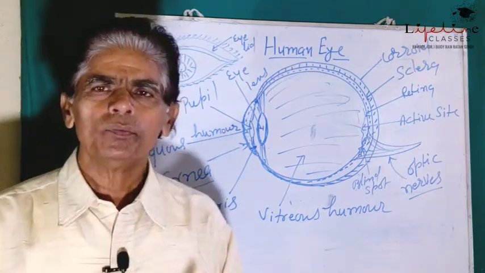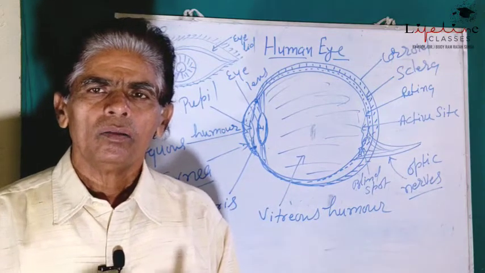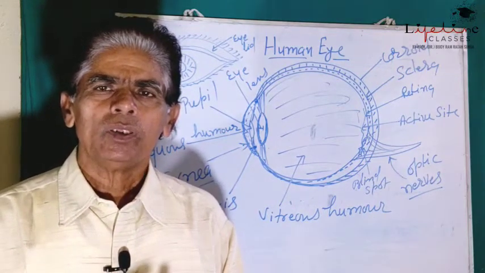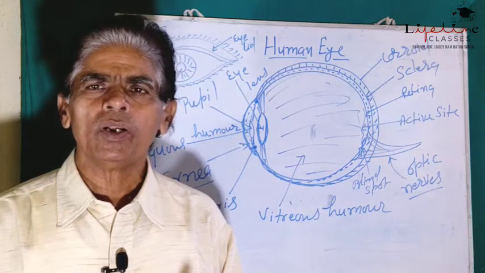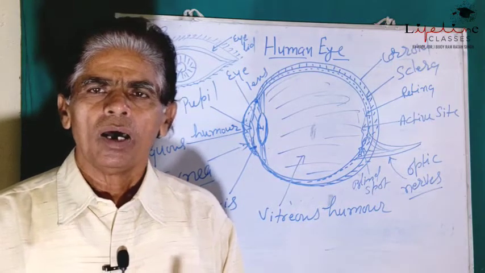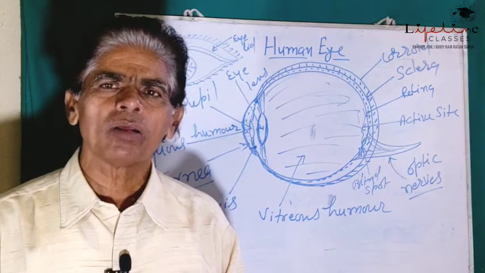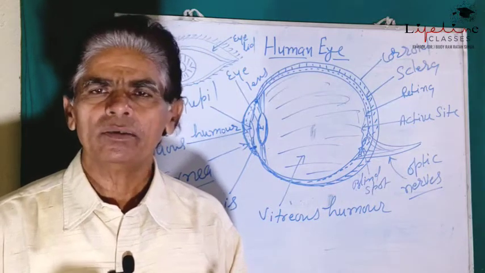It is due to the fact that we do not require much more light or even the dim light.